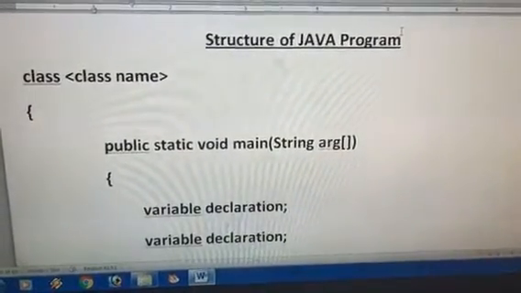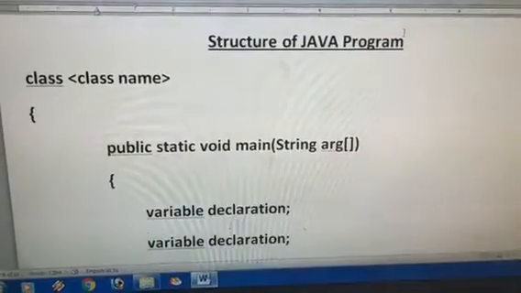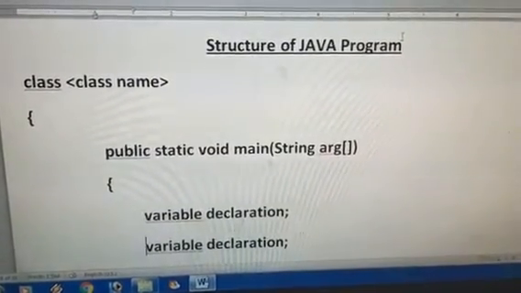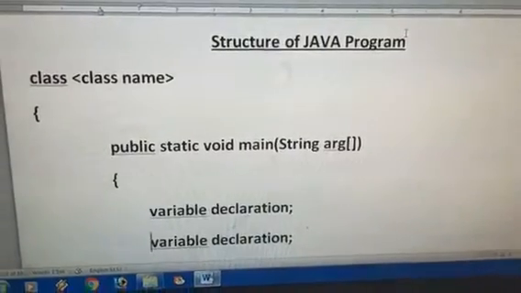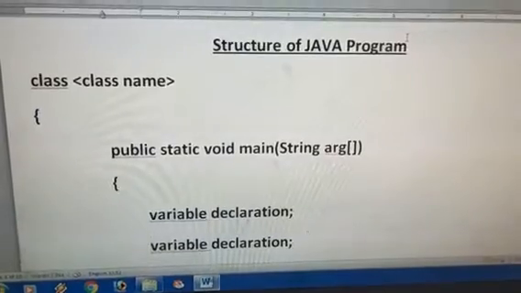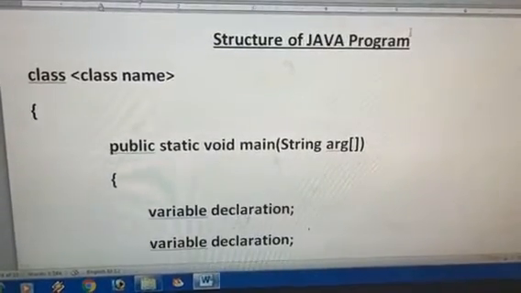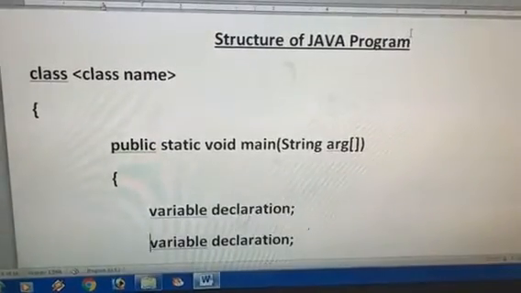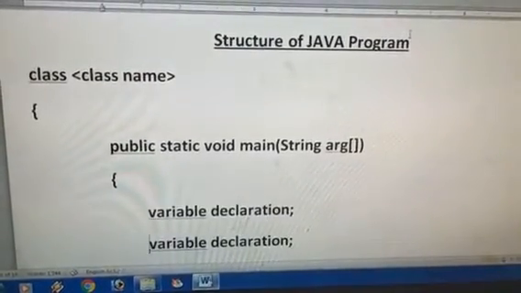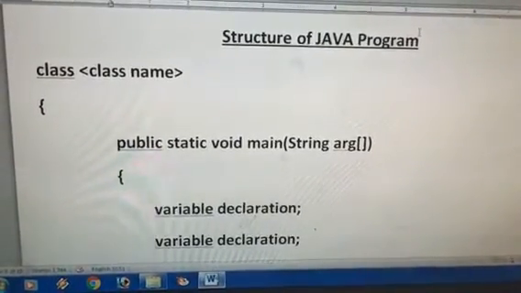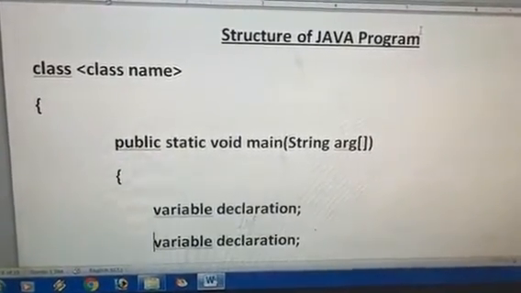In any programming language, each language has a predefined structure in which we are supposed to write the program. Like in class 8th, maybe you have done C++ or Java. Those who have done Java, that's good for them. And those who have used C++, maybe in class 7th also, please recall the things.